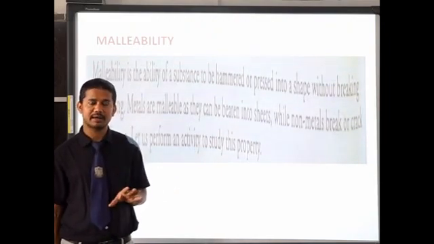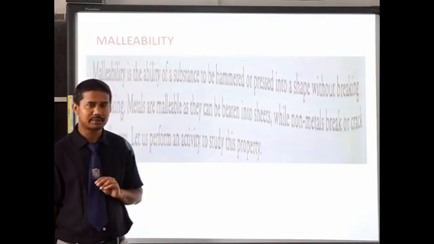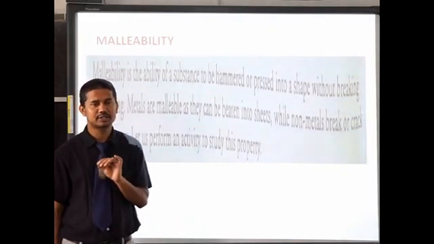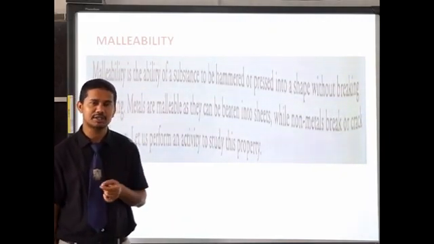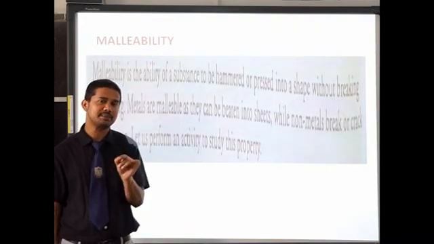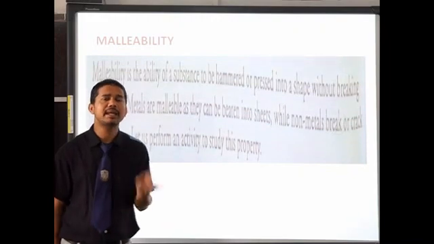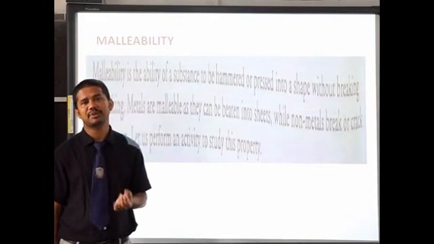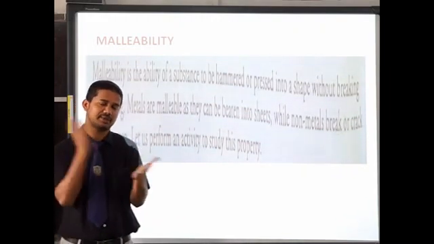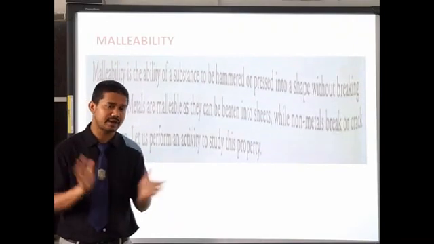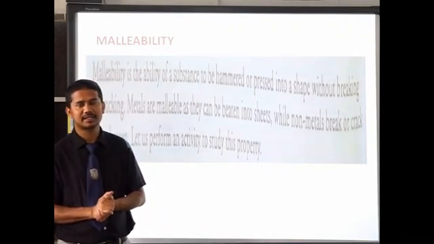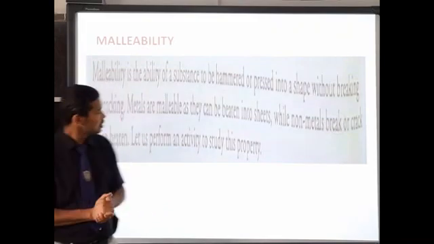There are also some exceptions. Zinc is brittle, it cannot be beaten into thin sheet. If you name the metal which is non-malleable, you can say it is zinc, because zinc is brittle. If you start beating it, it will break, but you will not get thin sheet.